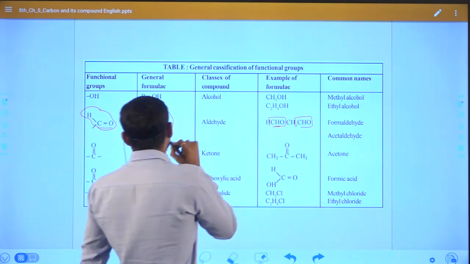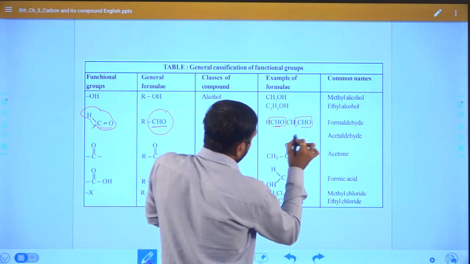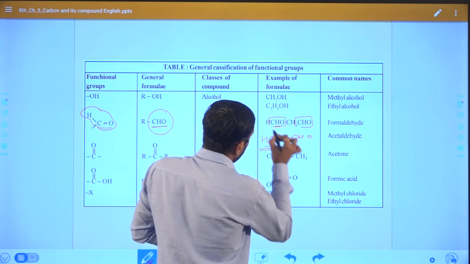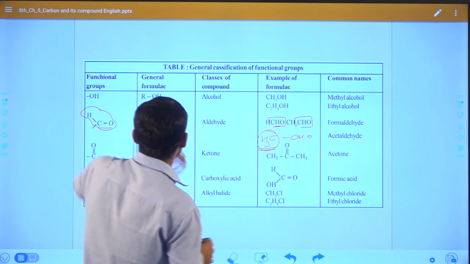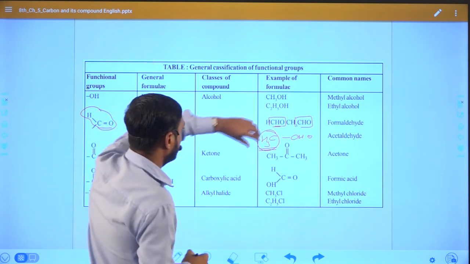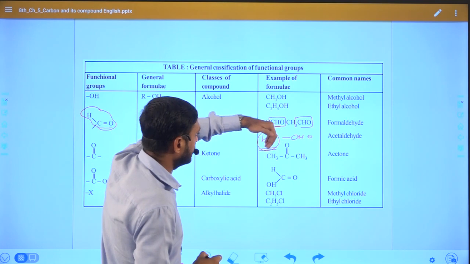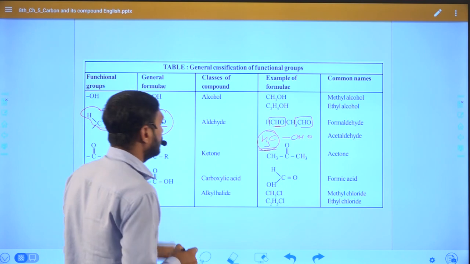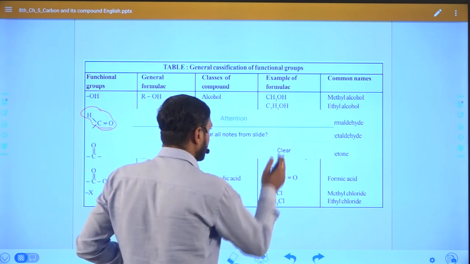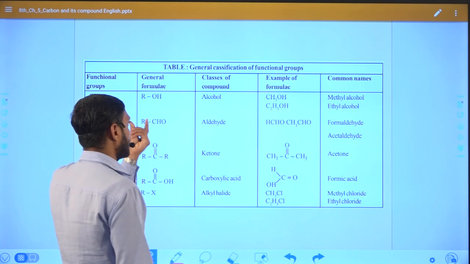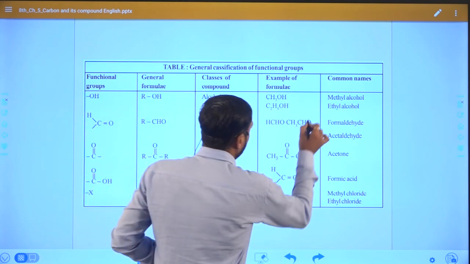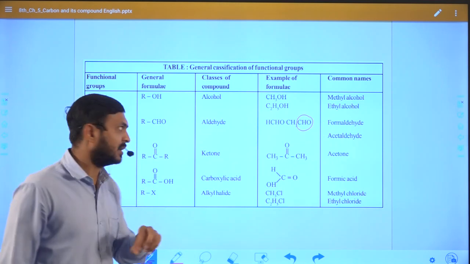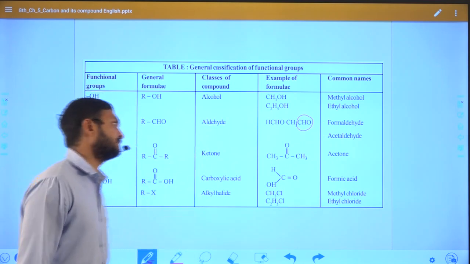Right, here R group means CHO attached with CH3. So CH3 will become an alkyl group. Alkyl group is nothing but carbon chain, as I discussed. Carbon chain means one carbon may be attached, two carbons may attach, three carbons may attach, and so on, but it is attached with a carbon chain, which is nothing but an alkyl group. If in a compound the CHO functional group is present, then the class of compound will become aldehyde.